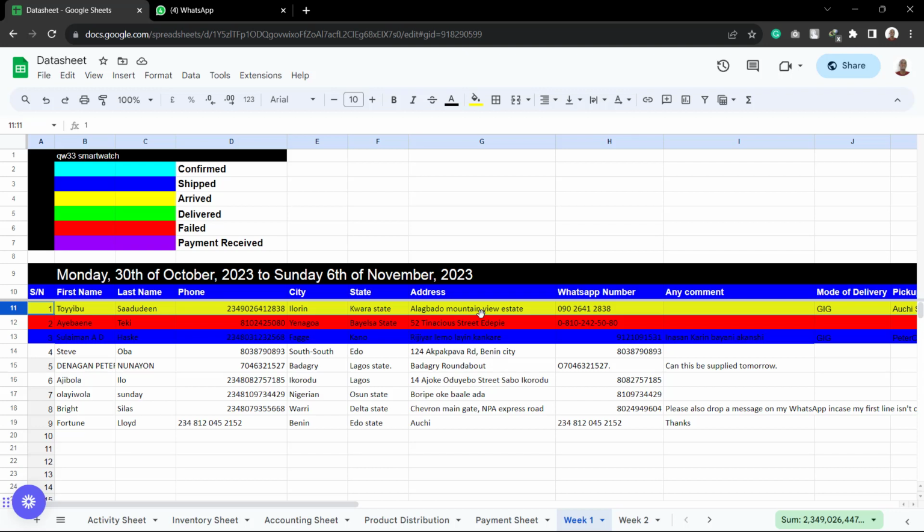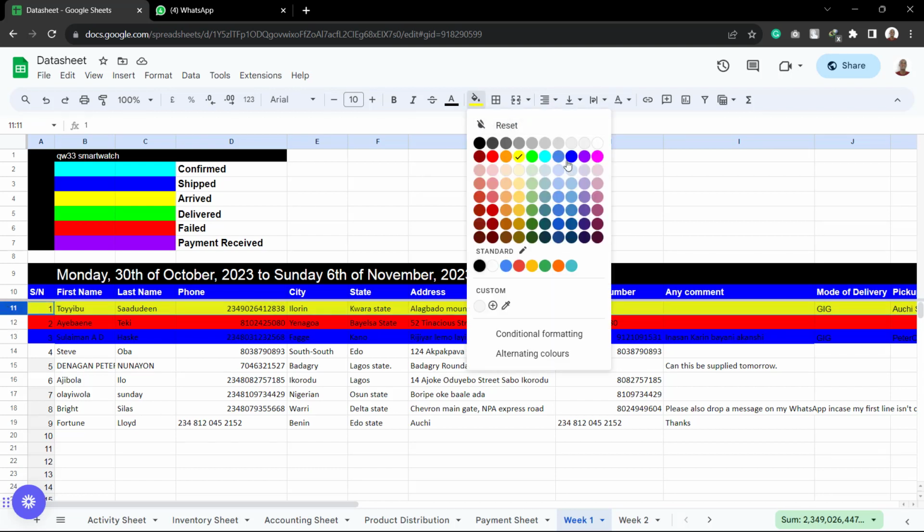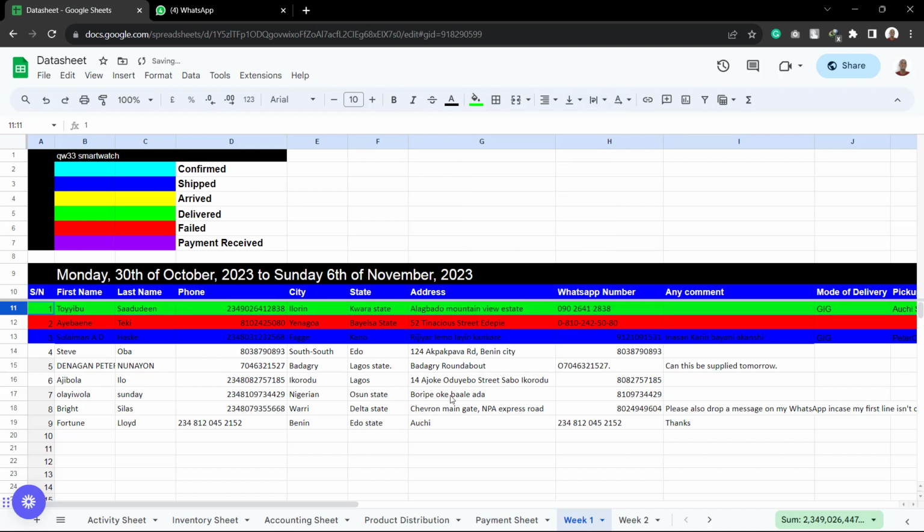So once the person picks it up, you come back again and you change it from this yellow to what? To delivered. So you change it again to delivered, which is what color? Green, exactly, color green. So when you change it to delivered, it means that the order has been delivered. So we are waiting for them to pay us in GIG. So in the app, I'm also going to explain all of that, inshallah.